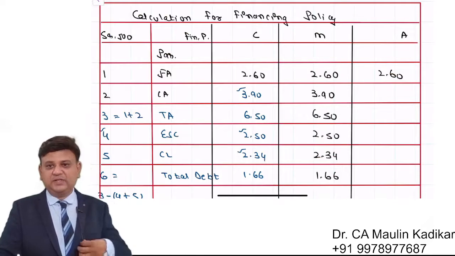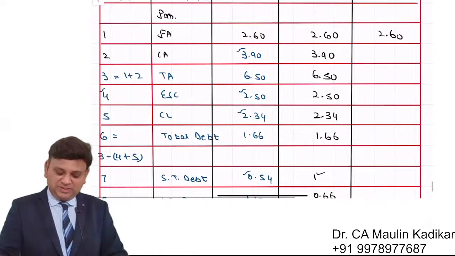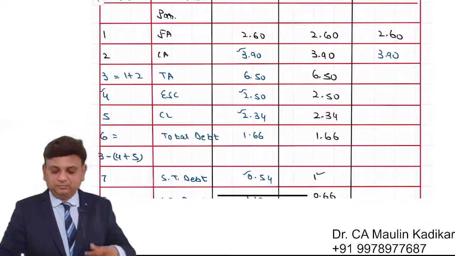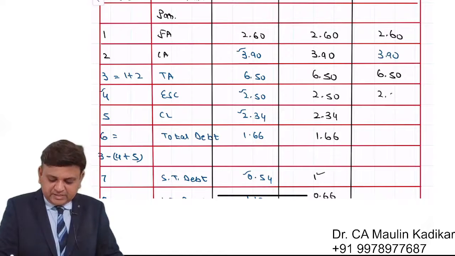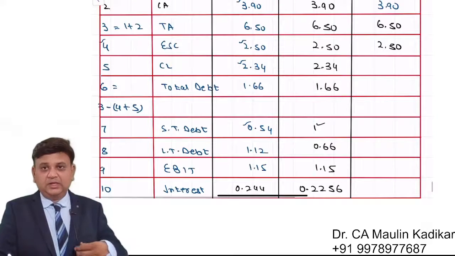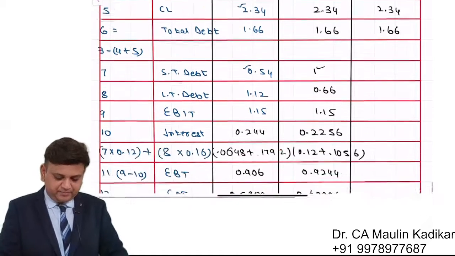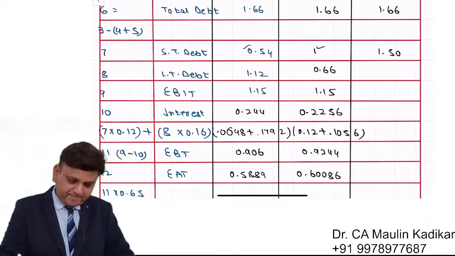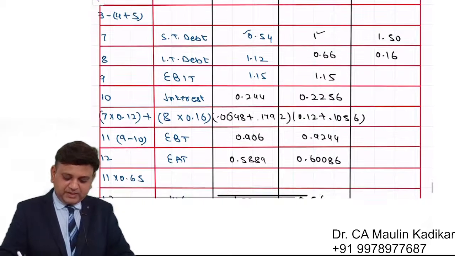So let us understand for the aggressive one. Fixed asset 2.6, no change. Current assets, no change. So the total asset would be total of both of them. Equity share capital 2.5. Current liability is 2.34. Total debt is same. Short term debt is 1.5 and the long term debt is 0.16. Operating income is 1.15.